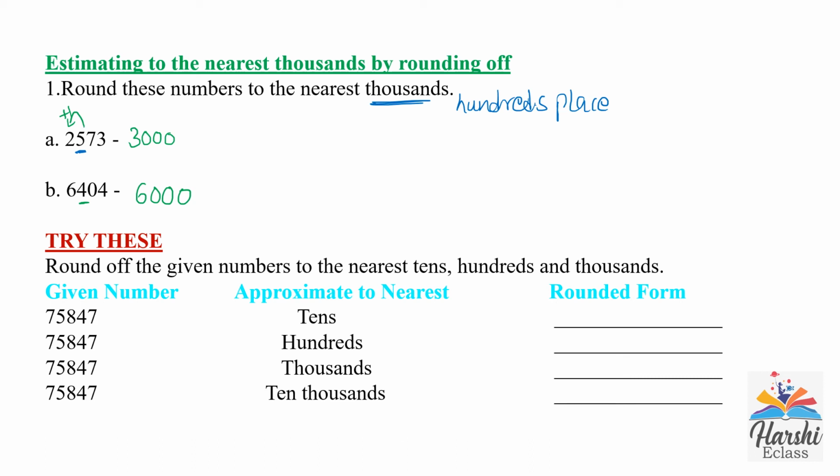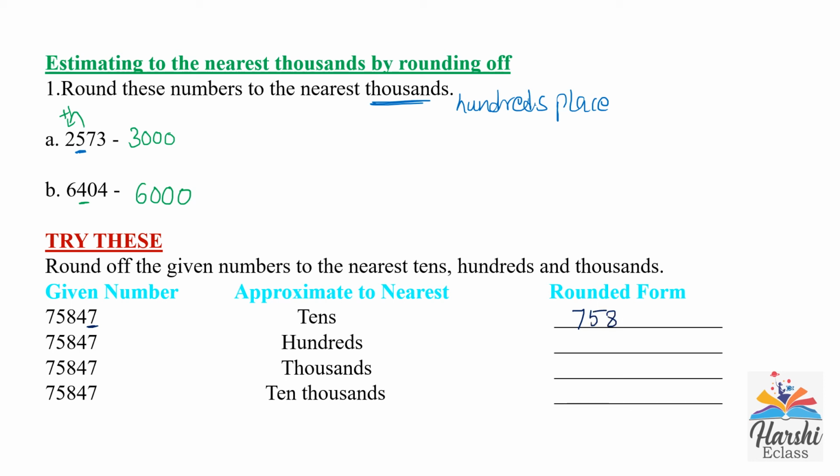First, round off this number to its nearest tens. For rounding off to the nearest tens place, we need to check its ones place, right? In the ones place there is 7, which is a strong number, so its tens place will change. Now its tens place becomes 5.